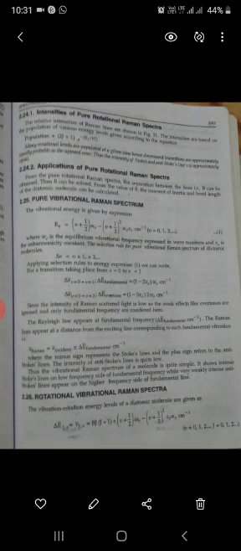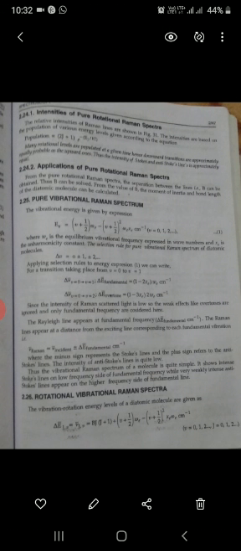So the Rayleigh line appears at the fundamental frequency. The Raman lines appear at a distance from the existing line corresponding to each fundamental vibration. Finally, nu bar Raman equals nu bar incident plus minus del E bar fundamental. Here the minus sign represents the Stokes lines, and the plus sign refers to the anti-Stokes lines. The intensity of the anti-Stokes lines is quite low.